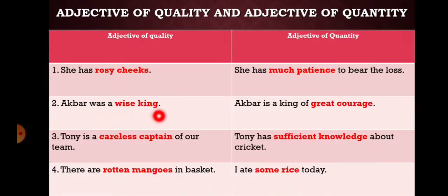Akbar was a wise king. What kind of king was Akbar? Wise. Akbar is a king of great courage. How much courage did Akbar have? Great courage. Third, Tony is a careless captain of our team. What kind of captain is Tony for our team? Careless. Tony has sufficient knowledge about cricket.